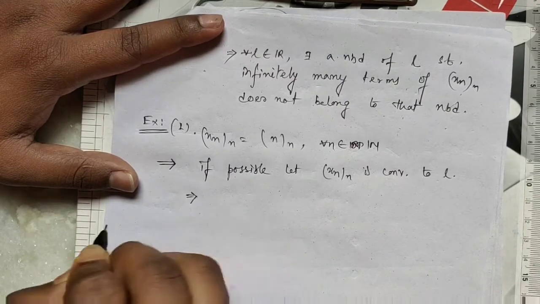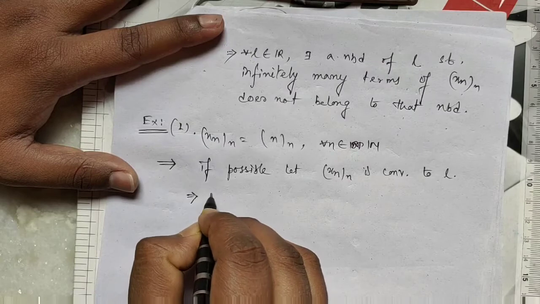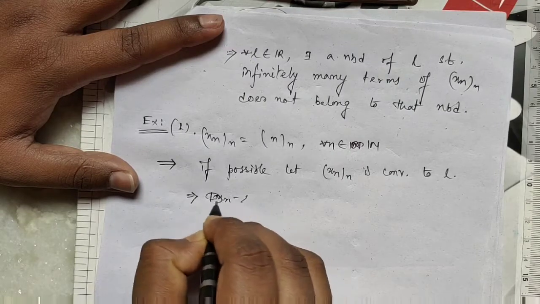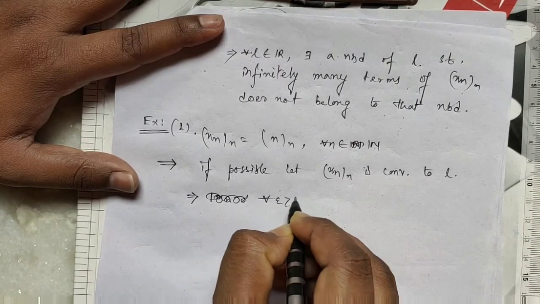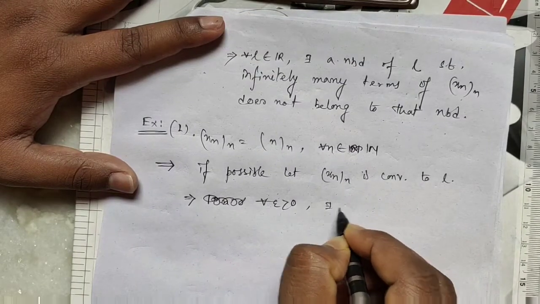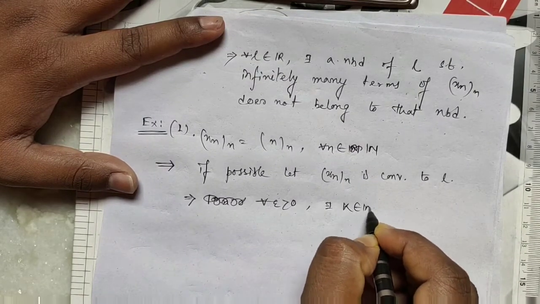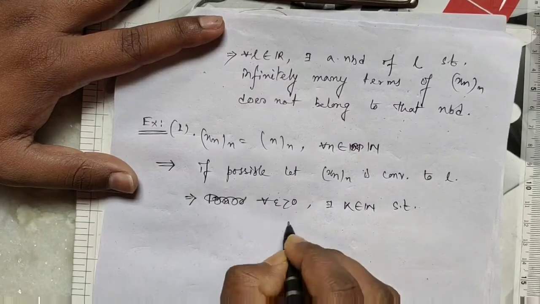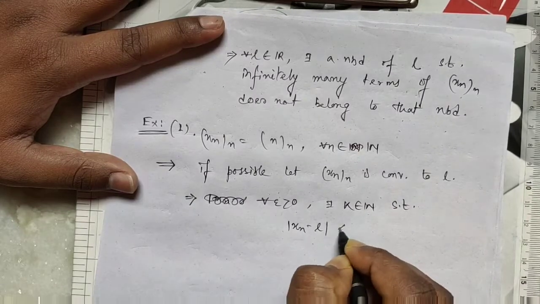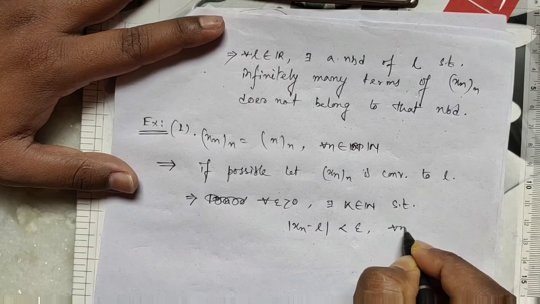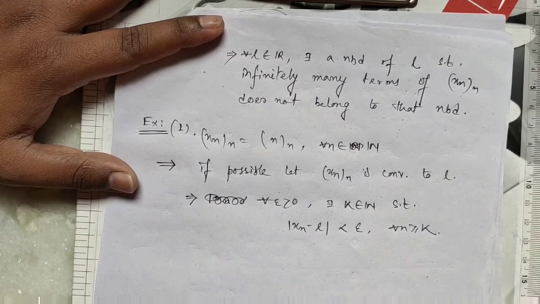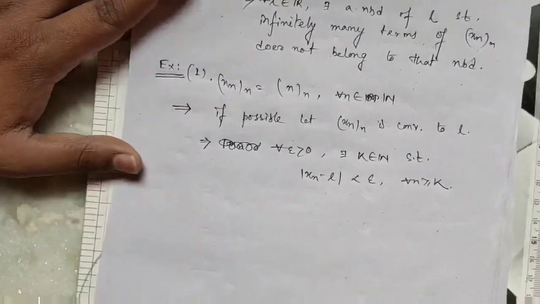So this implies for each epsilon greater than 0, there exists a natural number k such that mod of xn minus L is less than epsilon for all n greater than or equal to k.